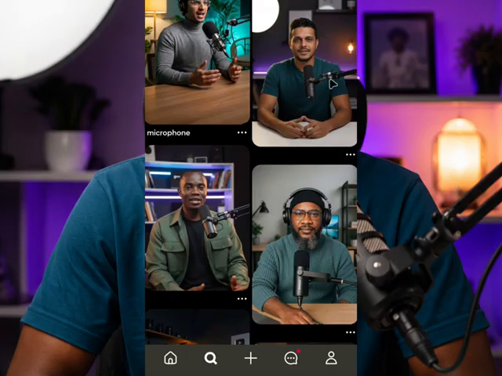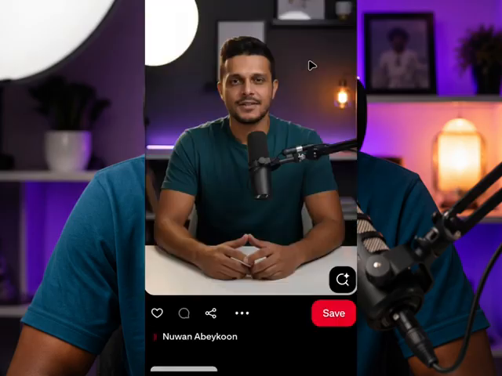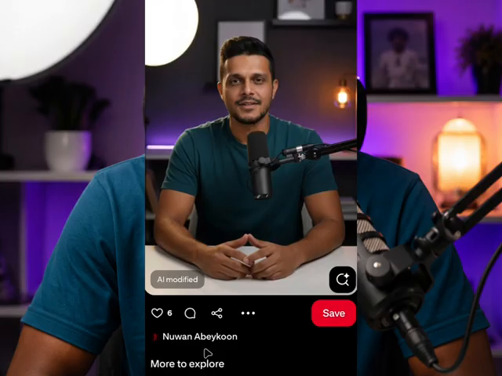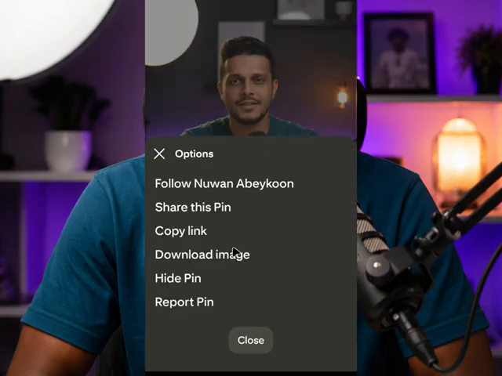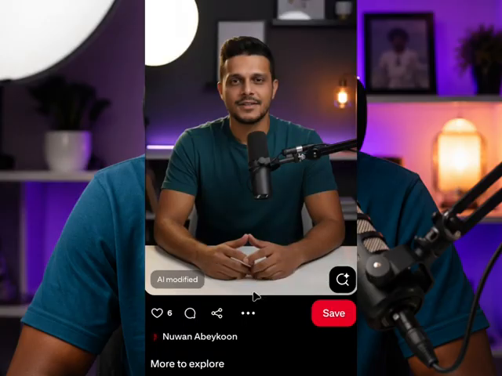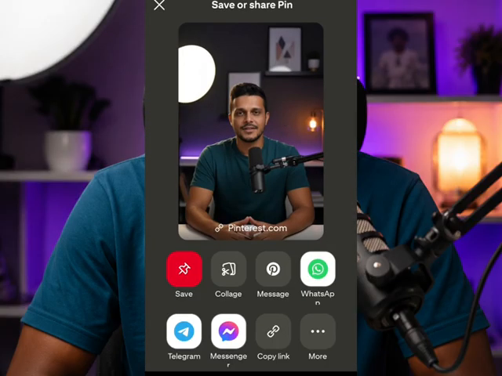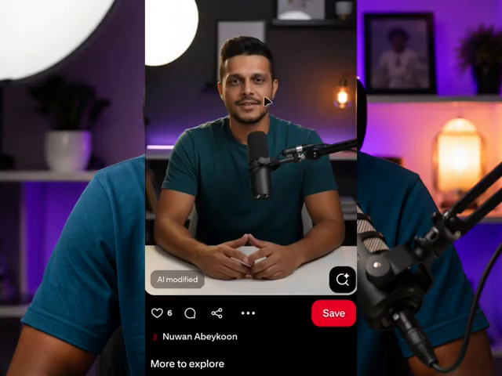For example, I want to use this one here. I'll just tap on it. Now I want to use this. I'll just click on these 3 dots here, and you click on download image. Now when you download this image, I'm going to show you why we download this image: it is just to get the prompt so that we can generate an image like this for our own.